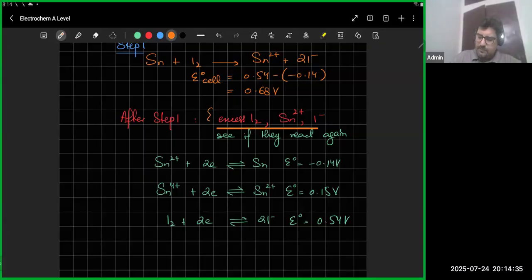So we are trying to figure out the products of the first reaction. Do they react again or not? And I've written down all possible reactions. Now, if you look at these equations, the higher potential gains electrons. So this is the one that's going to gain electrons. This is my higher one. And the lower one loses electrons.